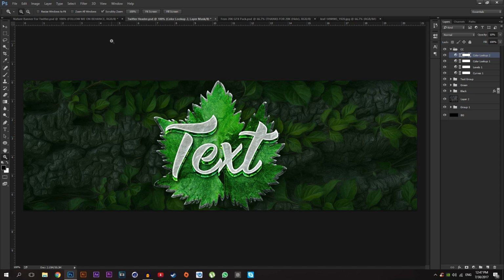And I'm going to add some lighting on this texture.